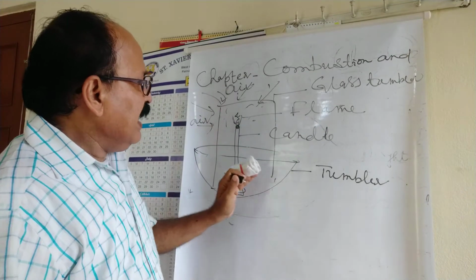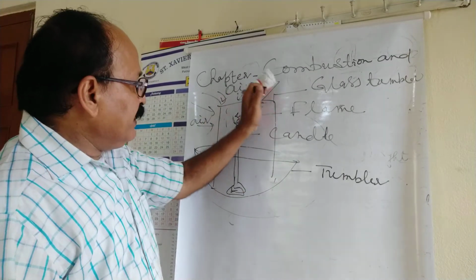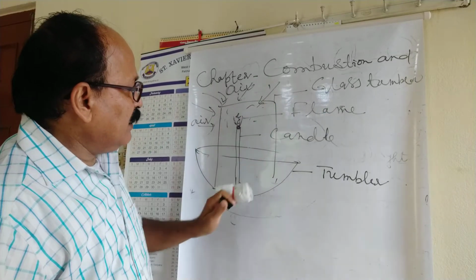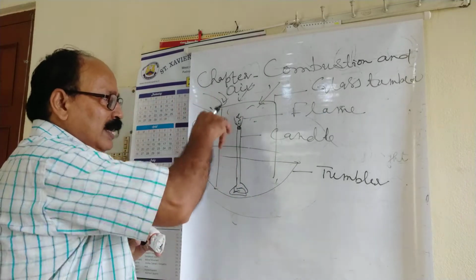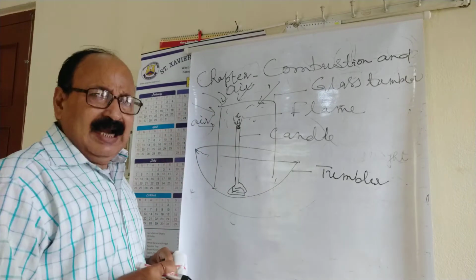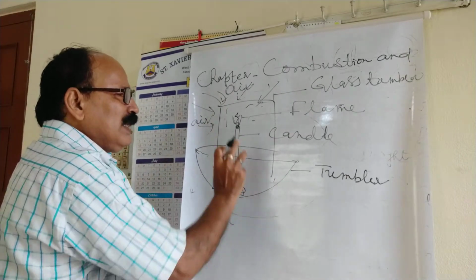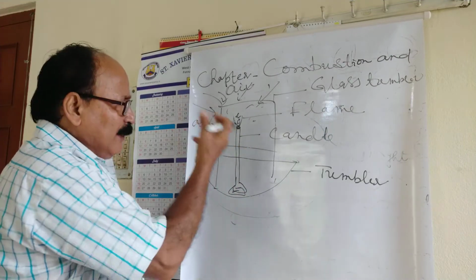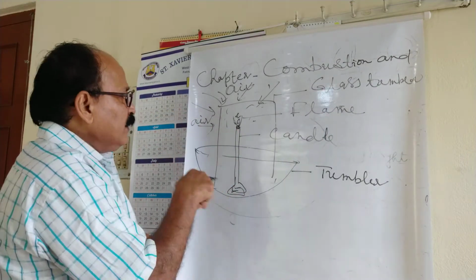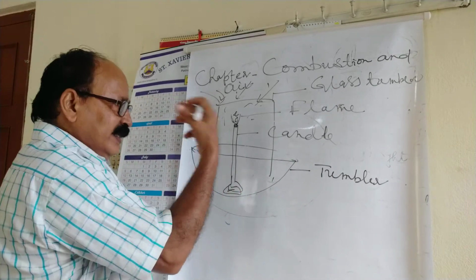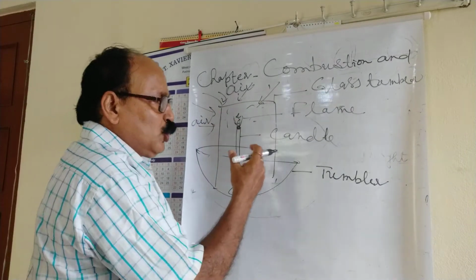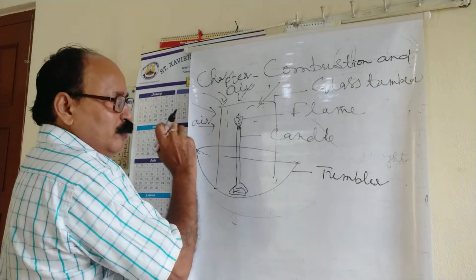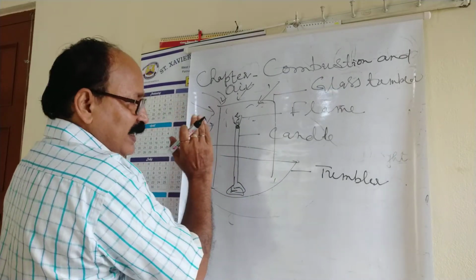Whatever oxygen was within the capacity of the glass tumbler, which we have blocked over the candle, that much oxygen has been used up by the candle. So carbon is used up, and carbon turns into carbon dioxide, and this carbon dioxide cannot escape out, and hence it stocks over there, it remains inside.